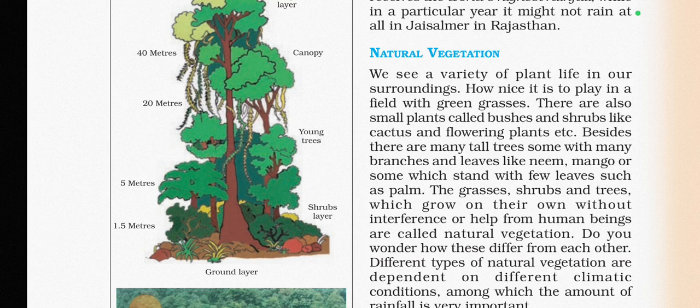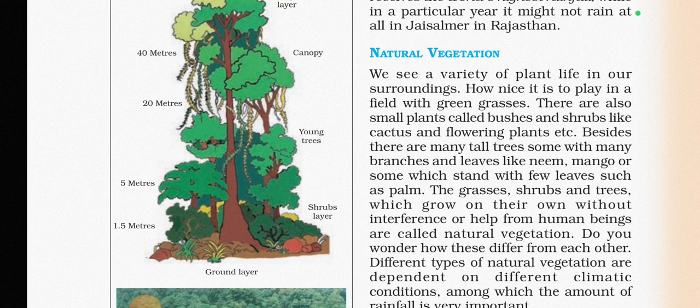The grasses, shrubs, and trees which grow on their own, without interference or help from human beings, are called natural vegetation. So natural vegetation is about what? Any vegetation, meaning a plant, grass or tree.